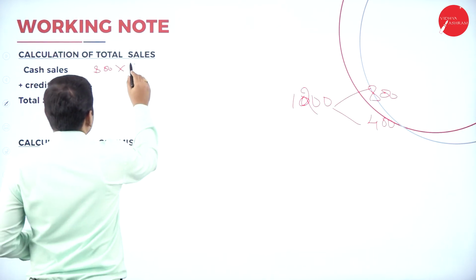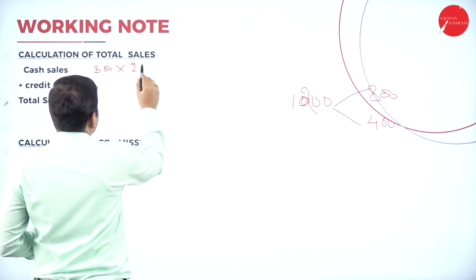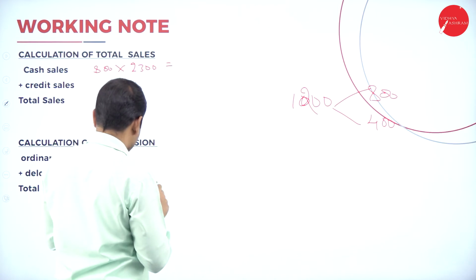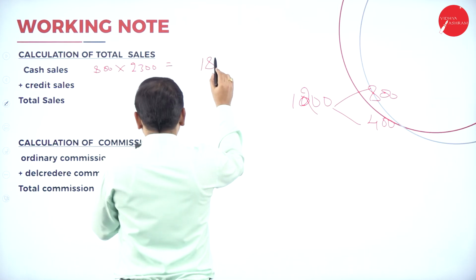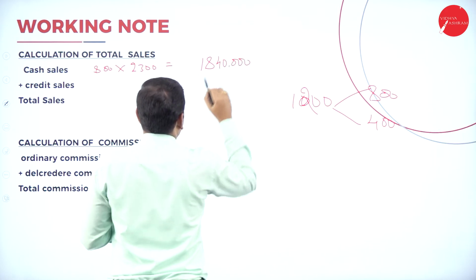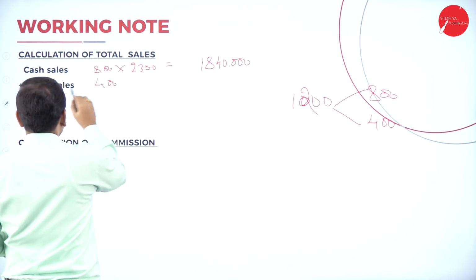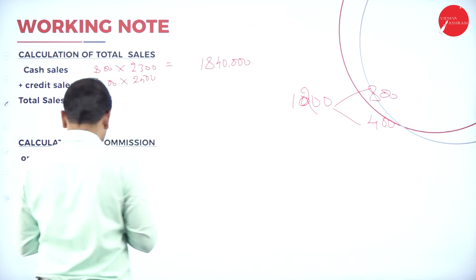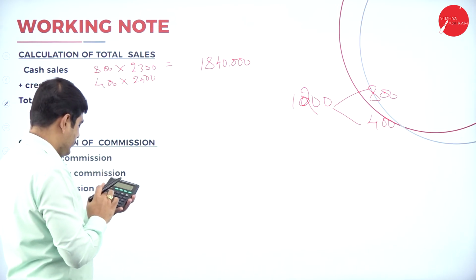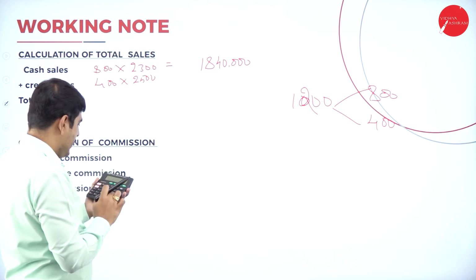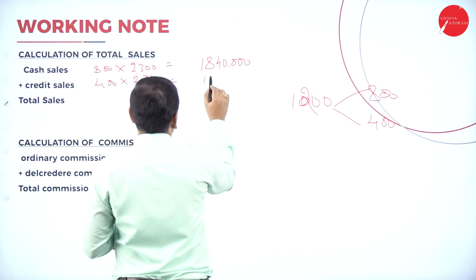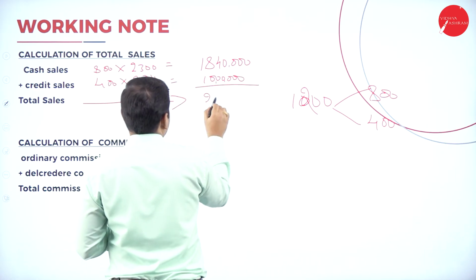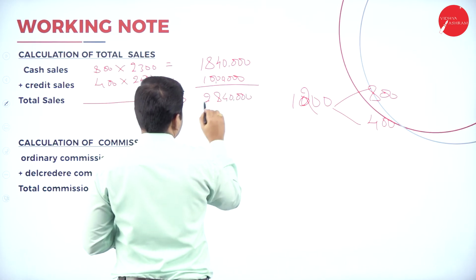So it is 800 into 2,300, which equals 18,40,000. That is the cash sales. Again, 400 cycles is credit sale. 400 cycles of credit sale at 2,500. 400 cycles into 2,500, so it is 10 lakh. So total sales is 28,40,000.